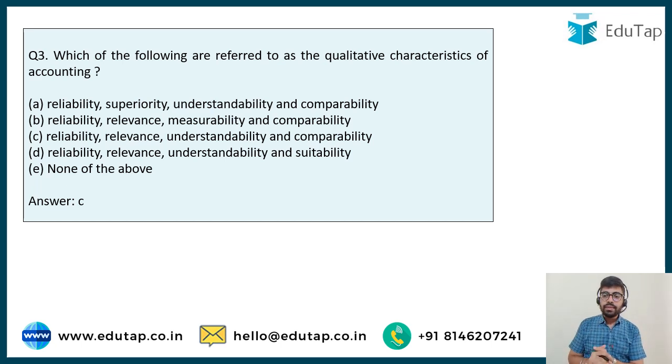So guys, now we can easily answer this question. There are 4 qualitative characteristics of accounting, and they are reliability, relevance, understandability, and comparability. So the correct answer is option number C.